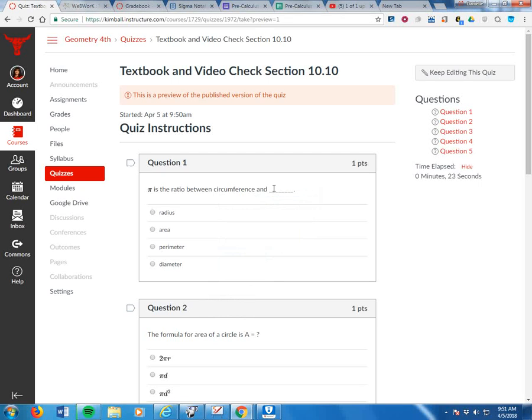Okay, on this section, I'm not sure I even need to do any pre-work with you because it's just area of a circle, right? And this, I think, is interesting because sometimes we hear about pi, and it's just supposed to be this number that goes on forever, but someone actually discovered it.